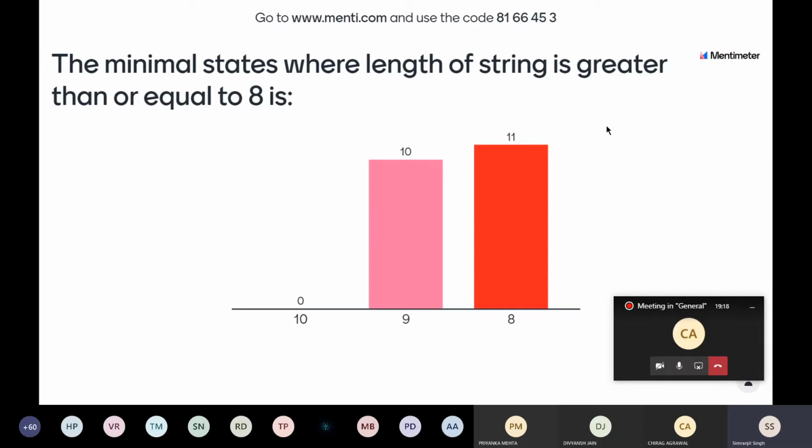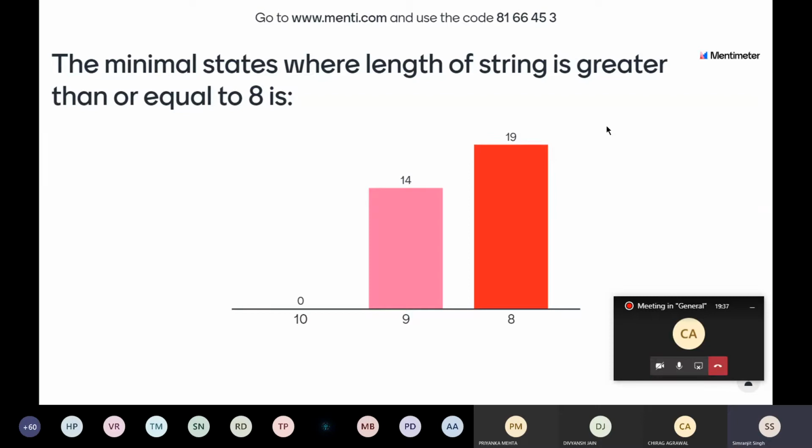The minimal states where the length of the string is greater than or equal to 8. If you remember, in the first or second lecture, we did 3 types: w equal to n, w less than or equal to n, and w greater than or equal to n.